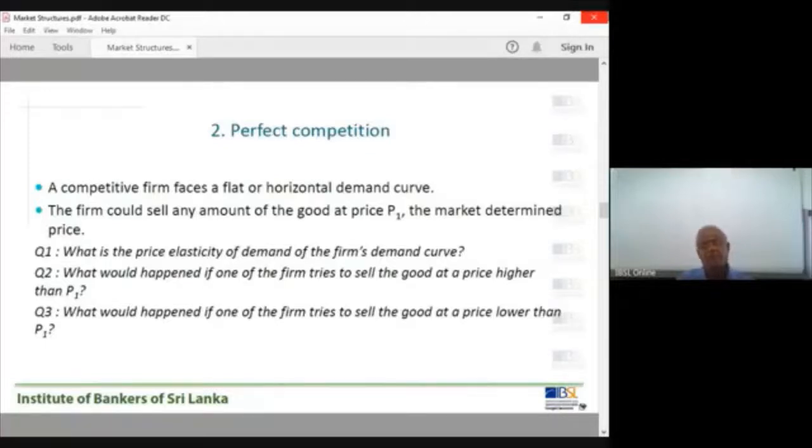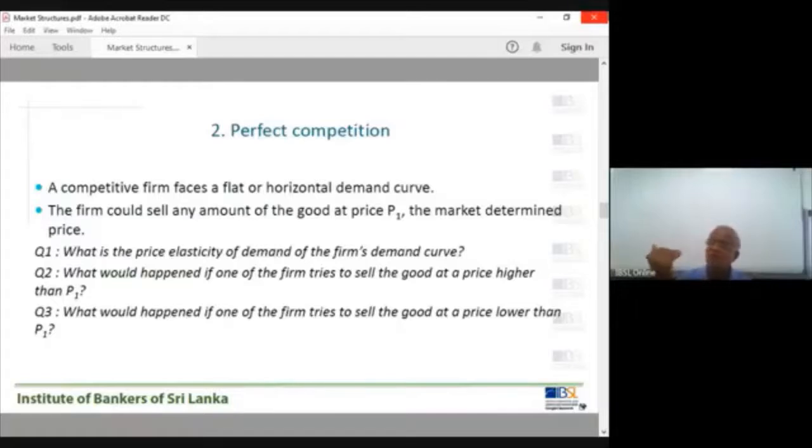Then if they try to sell the product below the market marginal cost pricing, where marginal cost is 100, let's say at 90, the company thinks, okay, we want to grab the market at 90 rupees. So what will happen? This company will be making losses. They can't survive in the market.